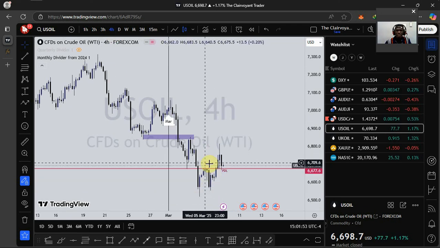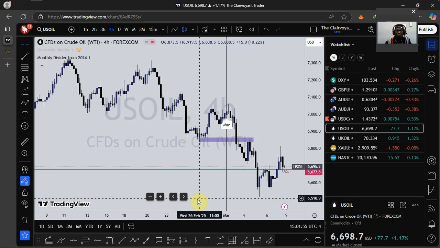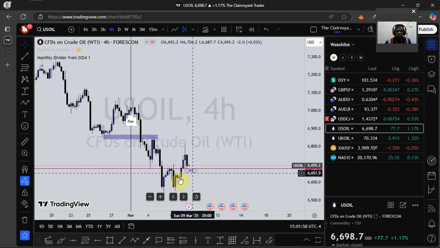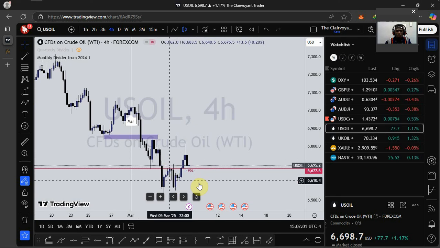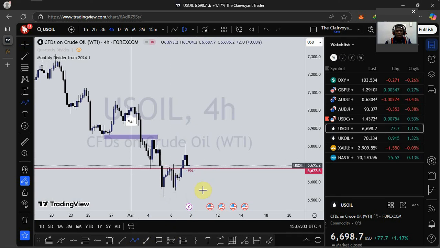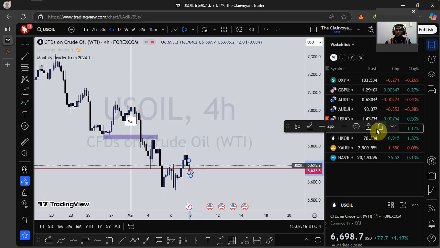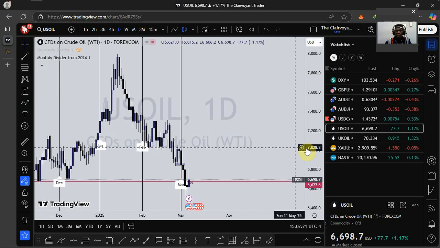This is a recent swing high that was taken on the 4-hour. So now I'm waiting for a higher swing low formation. Then I'll look for price to push up and take out the swing high as well. So that is my expectation so far as the US oil market is concerned.